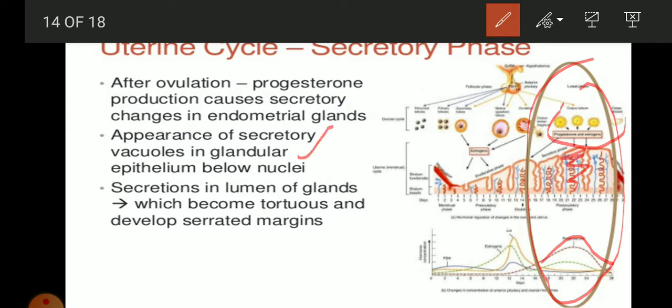So there is appearance of secretory vacuoles in the glandular epithelium below the nuclei of the cells of this layer, and secretion in the lumen of glands, which become tortuous and develop serrated margins. If you see serrated margins, you can see them here, like this, due to the lumens of the glands.